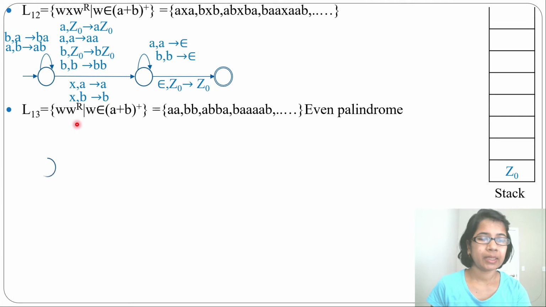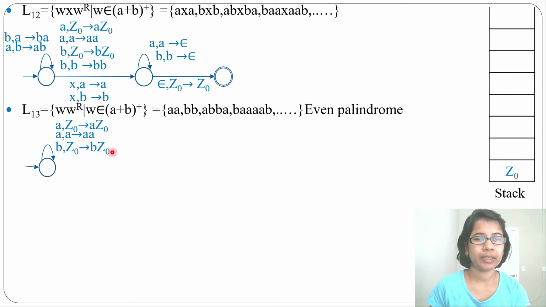There will be one initial state. Now for W we'll push. If the input alphabet is A and the topmost stack symbol is Z0, it will push A above Z0. If the input is A and the top is A, it will push A above A. If the input is B and the top is Z0, it will push B above Z0. It can start with A or with B. If the input is B and the top is B, it will push B above B. If the input is B and the top is A, it will push B above A. If the input is A and the top is B, it will push A above B.